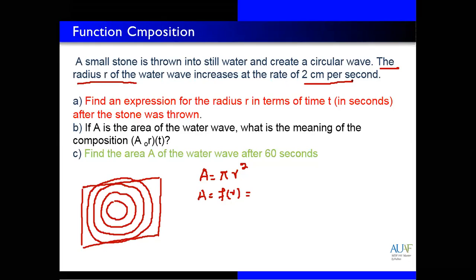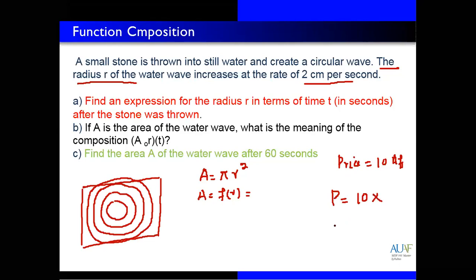But before writing the equation for radius, let me give you another example. Let's suppose the price of one burger. If you want to buy a burger, the price of one burger is 10. Correct? So write the general equation for the price of n burgers. We can write price of n burgers is equal to 10 multiply with n, or 10 multiply with x, where x is the number of burgers.